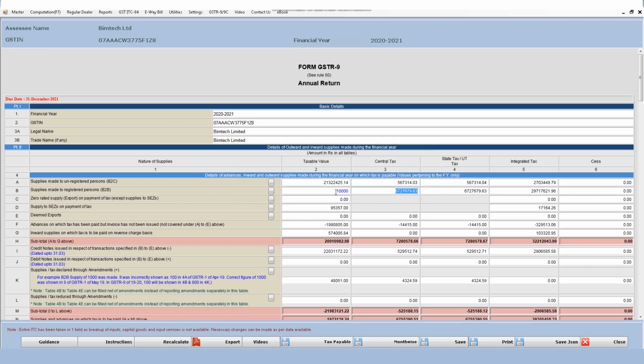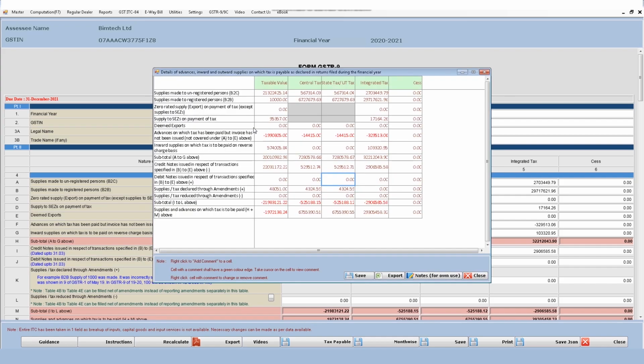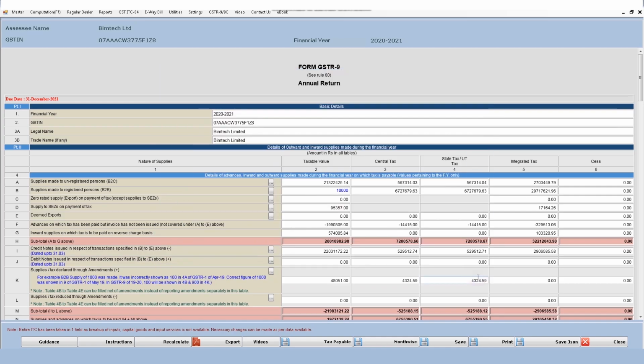It will appear like this, for example it is coming as 10,000 and it will be shown to you in blue color. Also, on the heading table, you can click on the table below every heading and make any changes if you want. Also you can insert comments for your future reference.